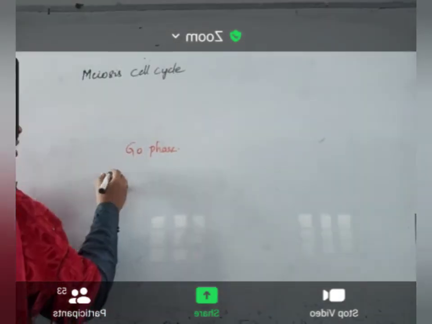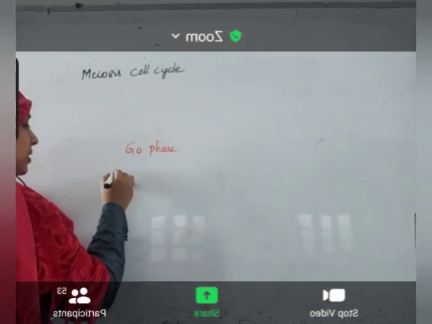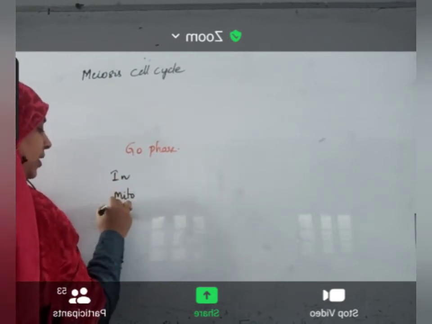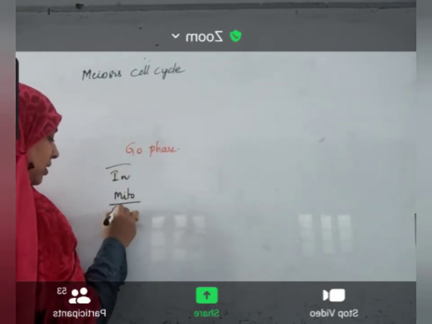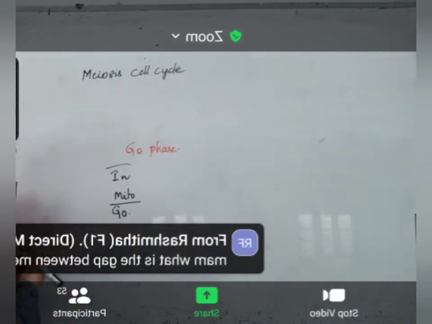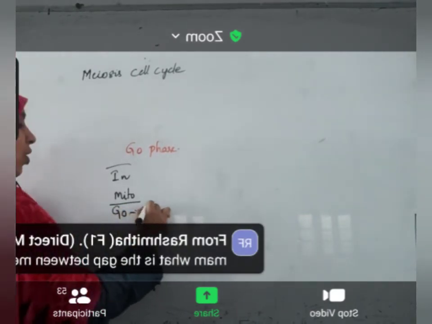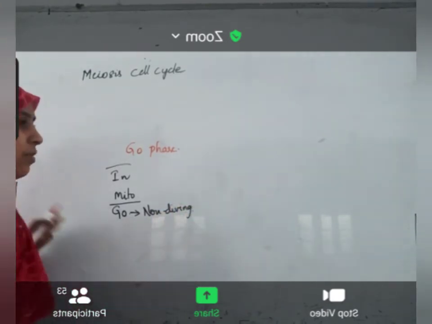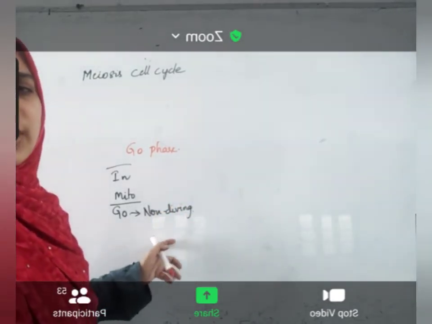So what will happen? After completing all this, interphase will complete, mitosis phase will complete. After that, it enters into a phase called G0 phase. G0 phase is a non-dividing phase. All non-dividing cells enter into G0 phase when they do not divide. Okay?